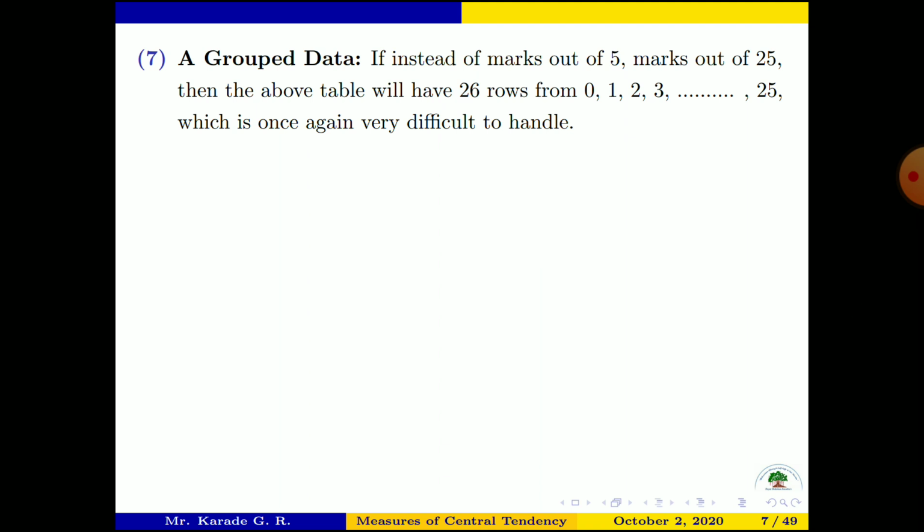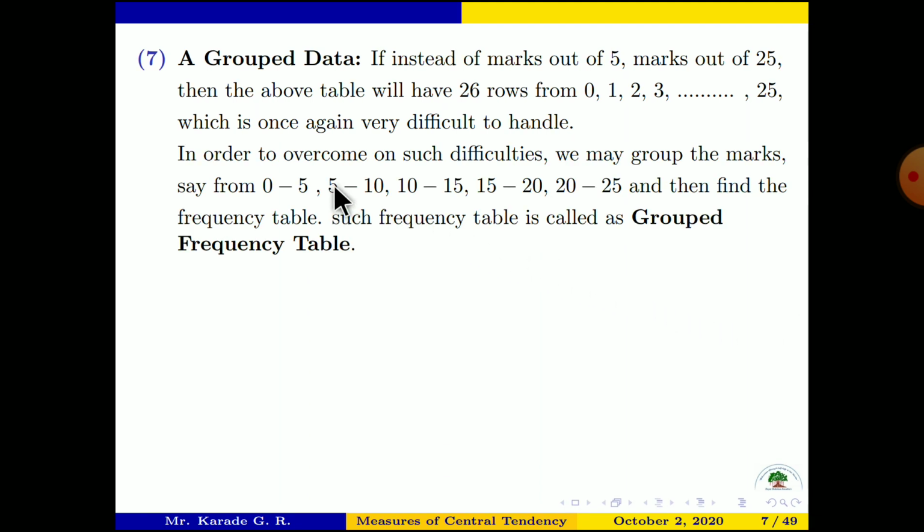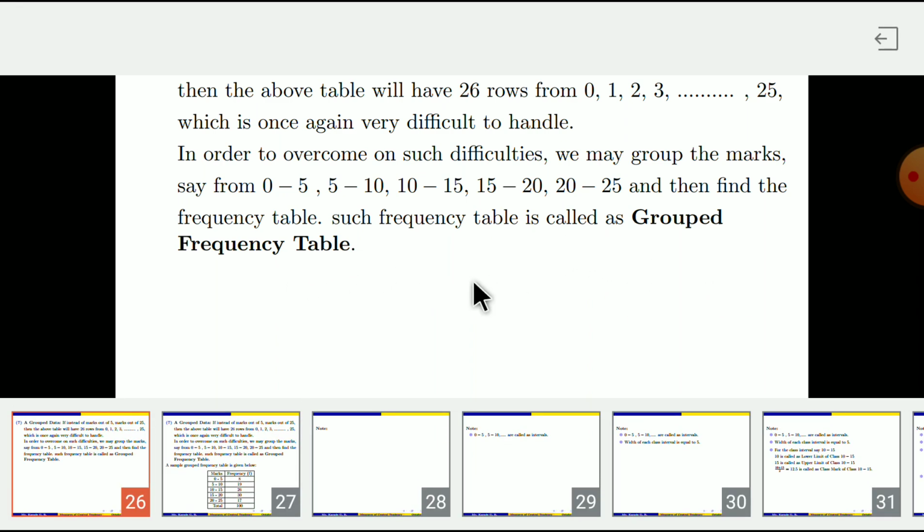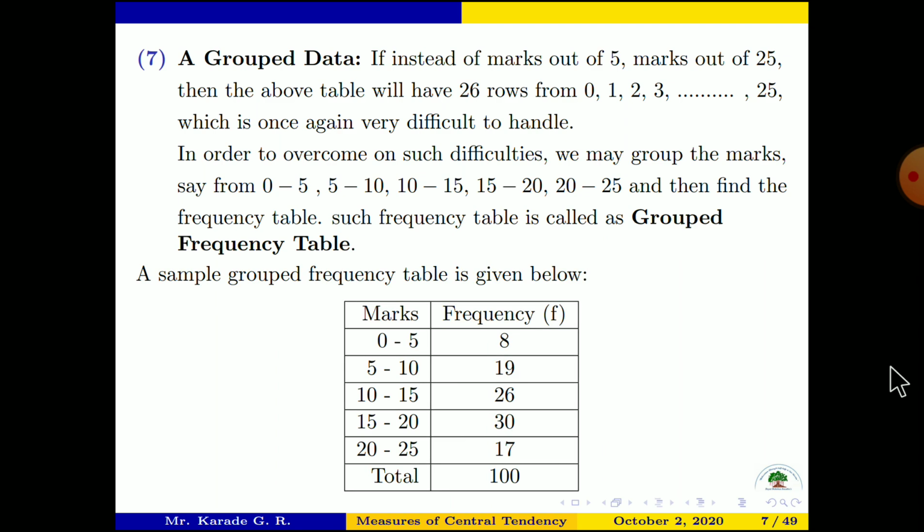So we make some groups from 0 to 5, 5 to 10 for marks. In order to overcome such a difficulty, we may group the marks, say from 0 to 5, 5 to 10, 10 to 15, 15 to 20, 20 to 25, and then find the frequency table. Such a frequency table is called a grouped frequency table. A sample grouped frequency table is given below.